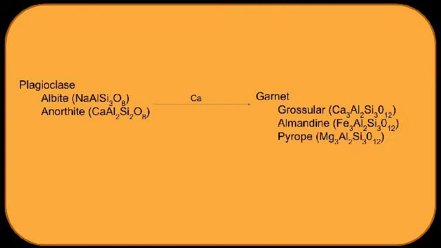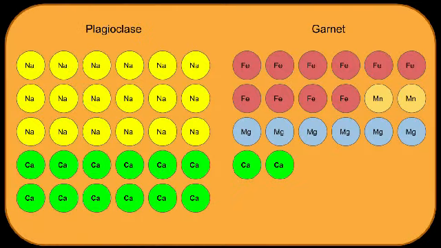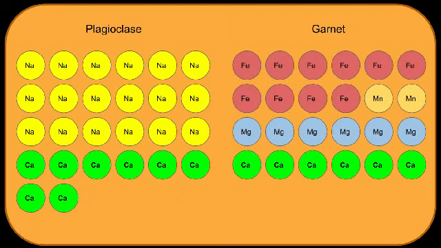Plagioclase exists as a mixture of the sodium-rich albite and calcium-rich anorthite. The breakdown of anorthite transfers calcium from plagioclase to the garnet, which itself exists as a mixture of grossular, almandine, pyrope, and spessartine. How much calcium is transferred to garnet to form grossular is a function of the pressure at which the reaction occurs. At low pressure, the proportion of calcium in plagioclase is far greater than the proportion of calcium in garnet. As the pressure increases, garnet becomes progressively richer in calcium and plagioclase becomes progressively poorer in calcium until we reach a point where the proportion of calcium in garnet and plagioclase is the same.